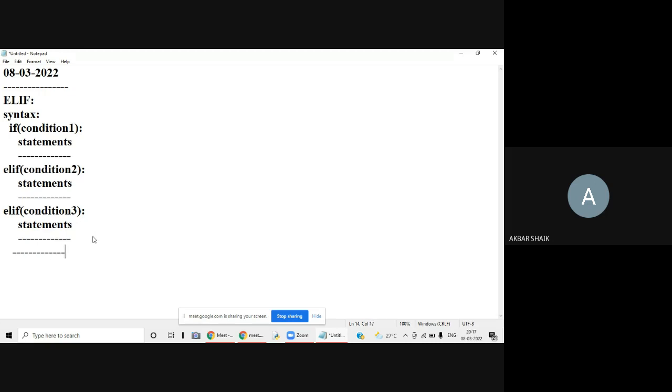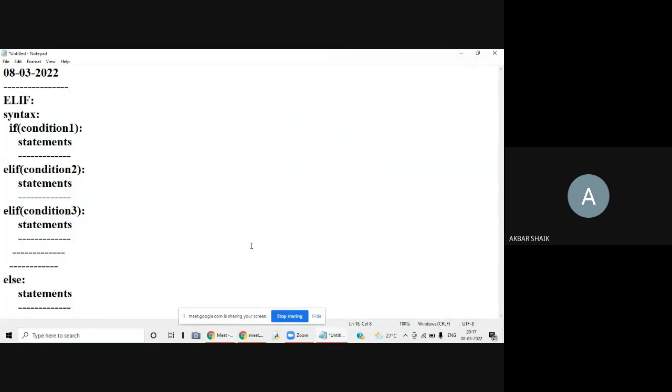If all the conditions are failed, then what will be done? Here the final else block will be executed. This last else block will be executed if all the conditions are failed. Understood, all of you? Syntax, is it clear, the syntax?